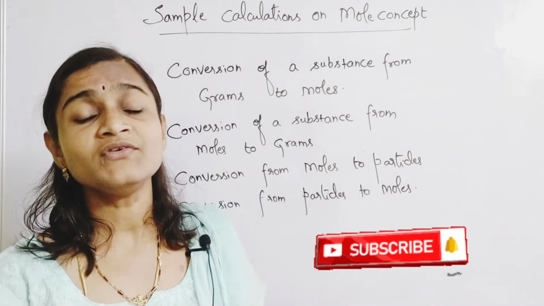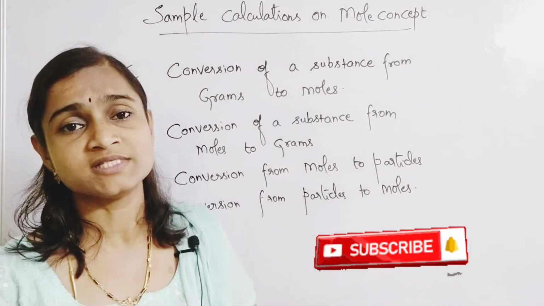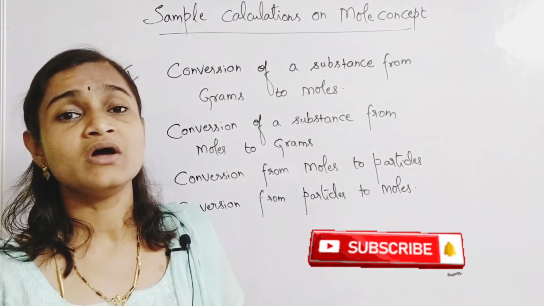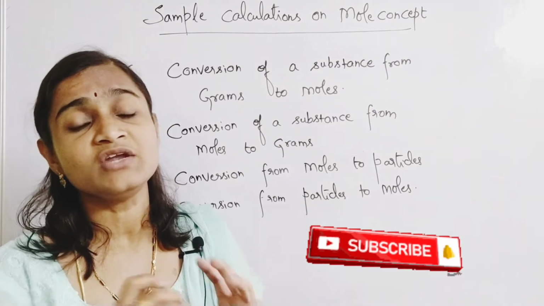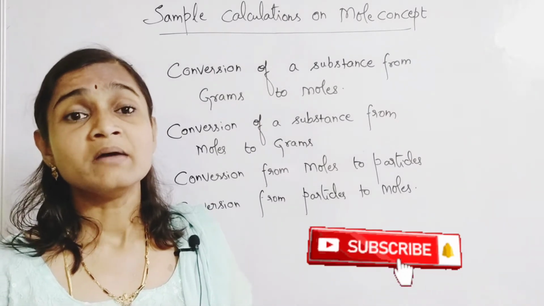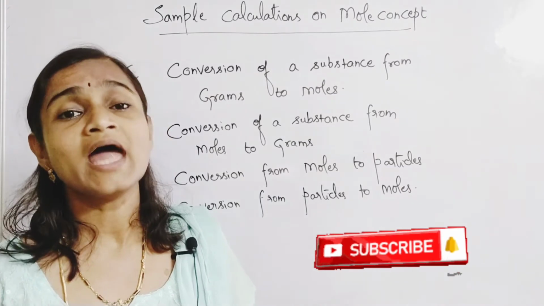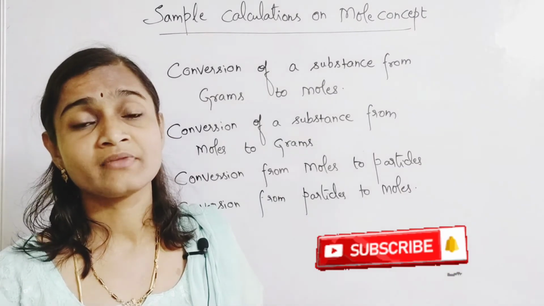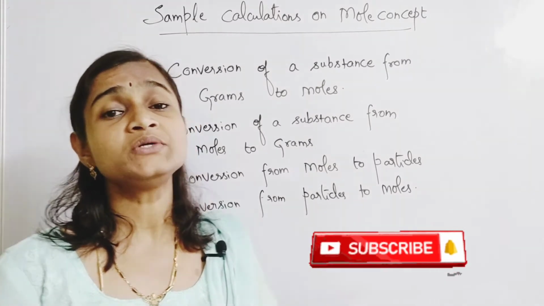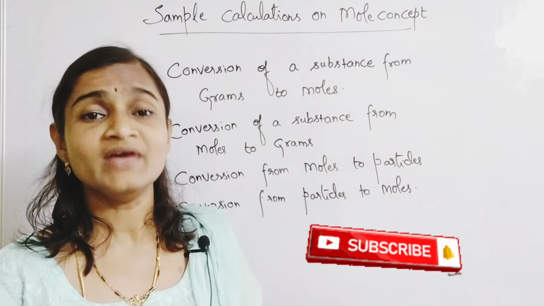If you learn the basic concepts of chemistry first, I mean the mole concept, then it will become very easy for you to do any kind of numerical and any kind of conversion. But you are supposed to learn the atomic weights of elements at least from 1 to 30, that means from hydrogen to zinc. If you are perfect with atomic weights of elements, then it will become very easy for you.